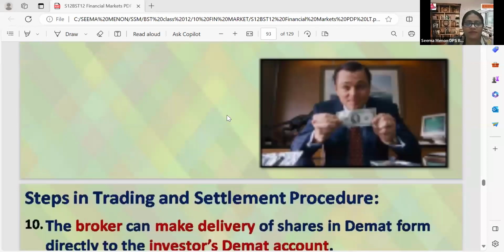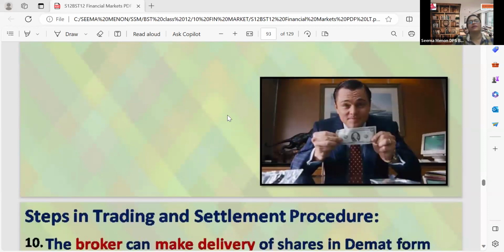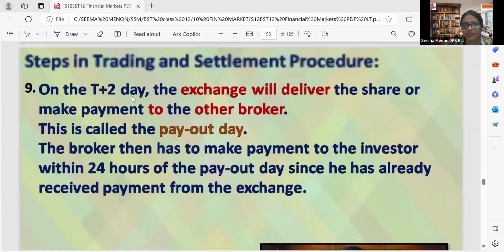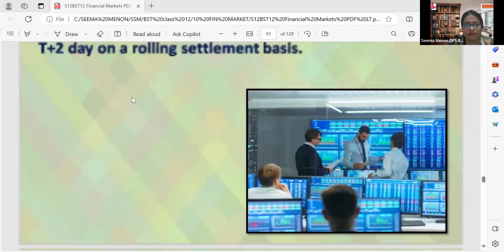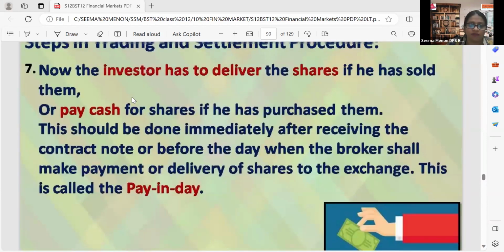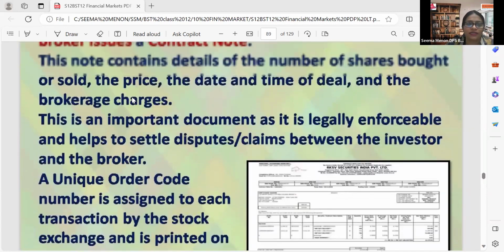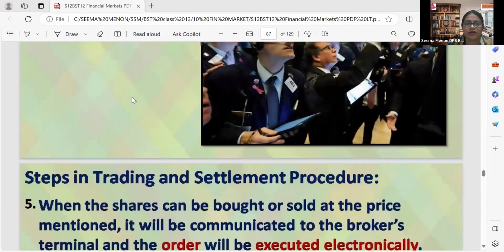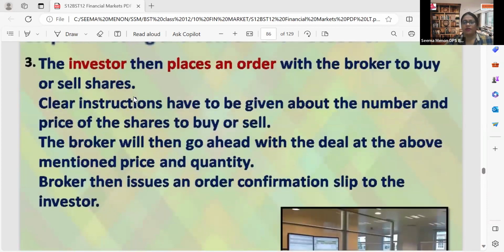system. That will be a 6-marker question, and related to that, there are so many 3-marker and 1-marker questions. So let me explain the steps in trading and settlement procedure, that is buying and selling of shares through the online system. That will definitely be a 6-marker question. There are 10 steps or 10 points while discussing the steps in the trading and settlement procedure of shares